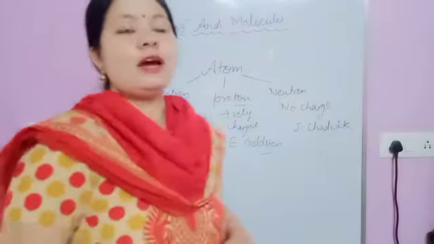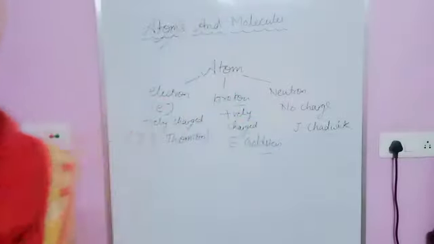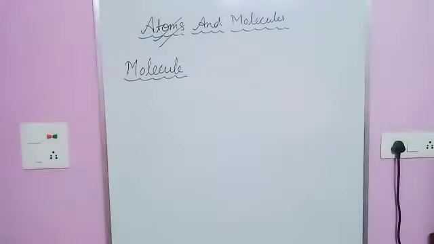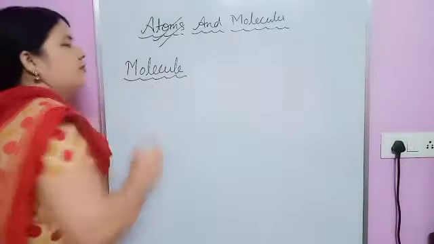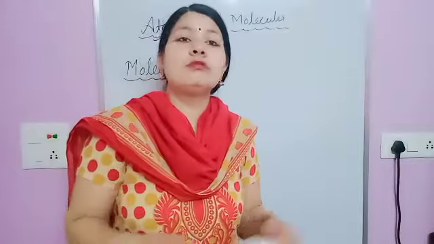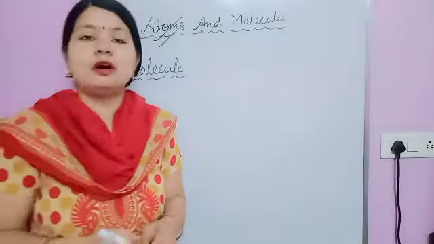Now the next thing is regarding molecules. How to define a molecule? Ninth class, although we have done it in the second chapter also, a short revision. A molecule is the smallest unit of a compound.